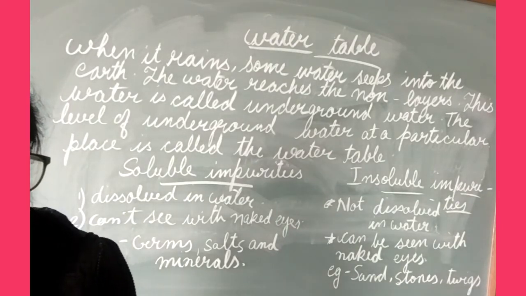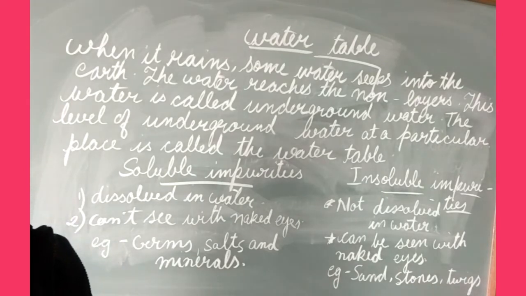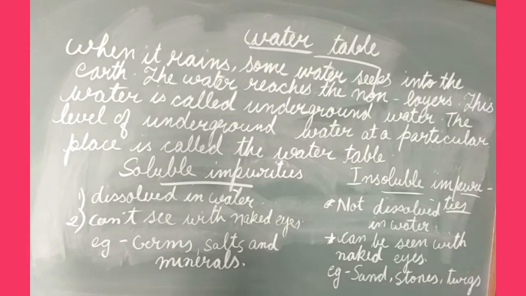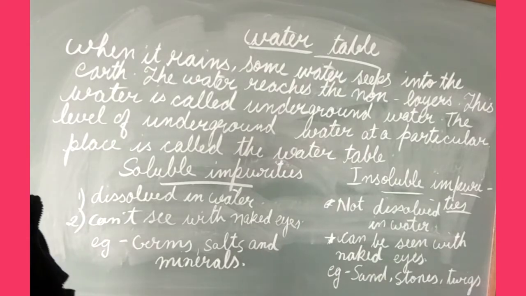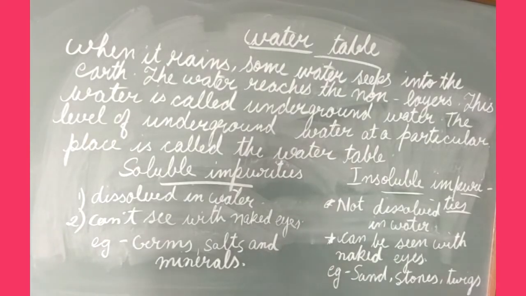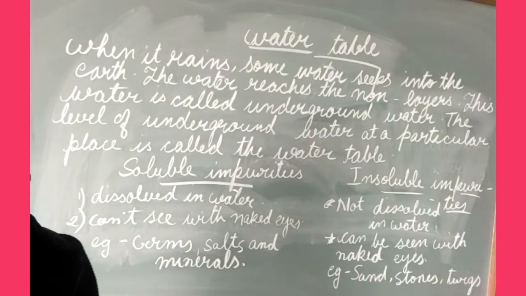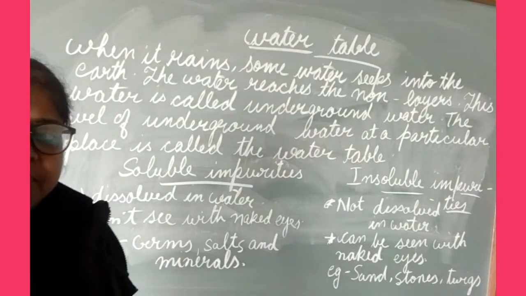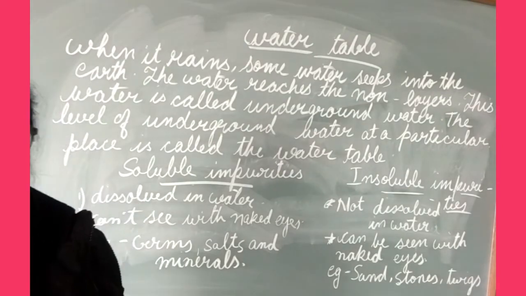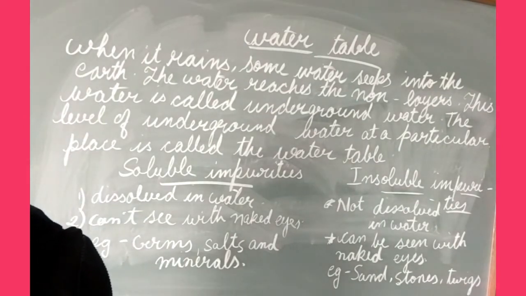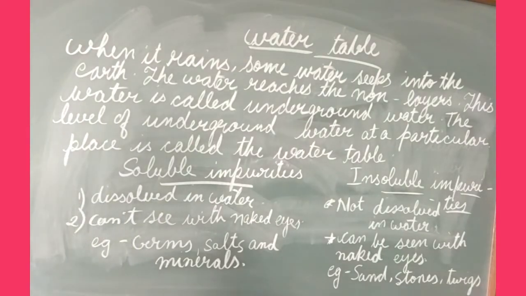Underground water. Yes, the boring water you are saying is coming from underground water. So how does water come? The rainwater goes inside and gets purified, then you can get the boring water. It reaches the rock layer, and this water is called underground water. And the level of underground water at a particular place is called the water table. Water table. It is clear to you all about the water table.